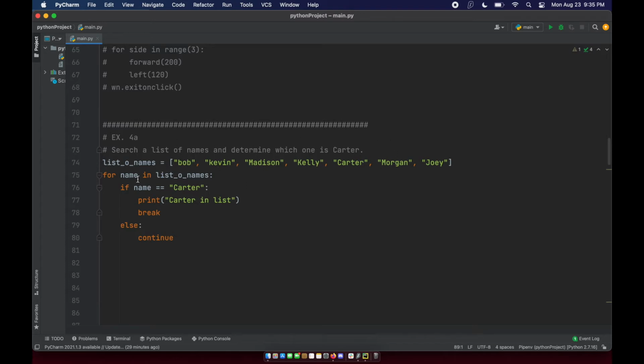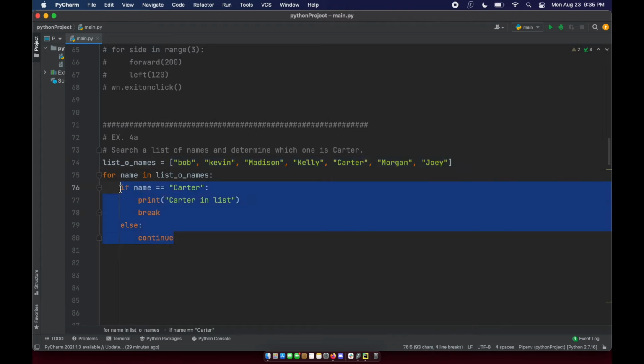And when I want to use a for loop on it, rather than saying for element in range, I just say for name in list of names, which is my list. I'm just saying iterate through this list here, and the iterator name is going to be each value.